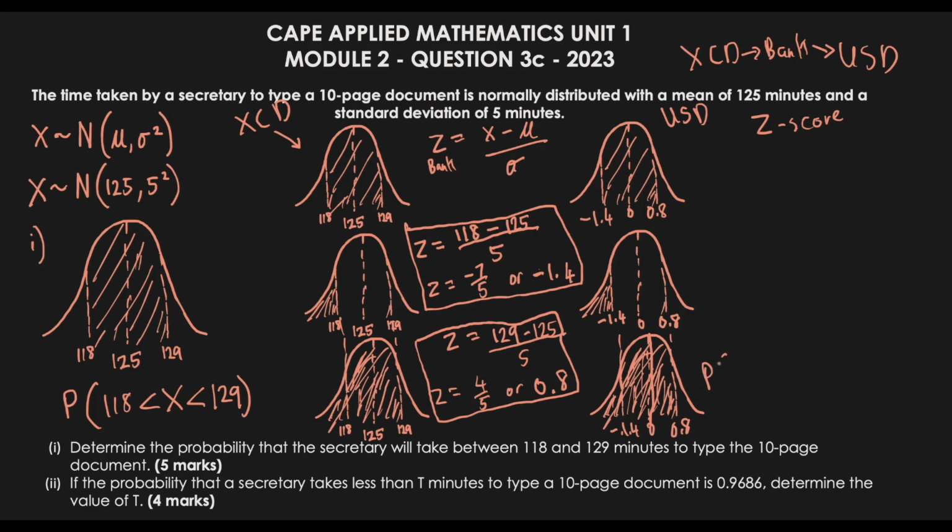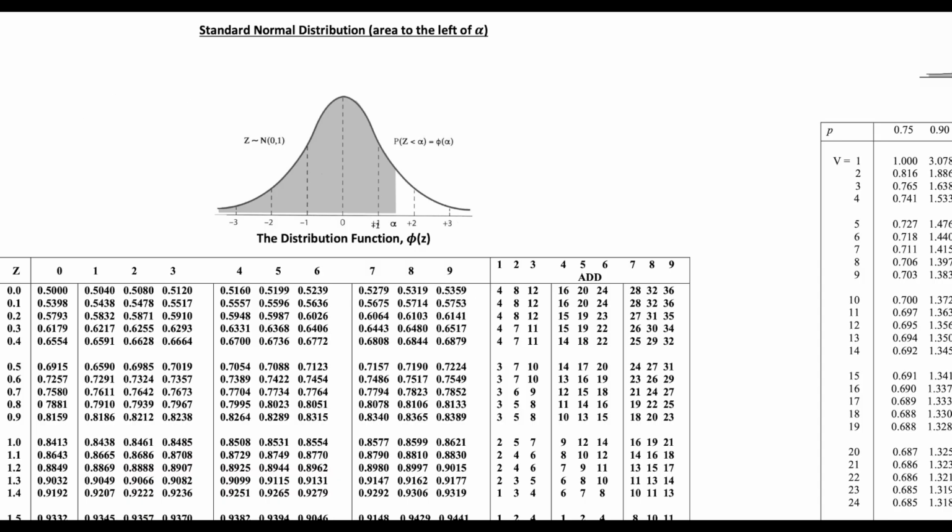So for the probability of X being less than 129, based on our 0.8 in the z-score table, we have to look along here for 0.8. Since we didn't have any number after the 8, we just had 0.8 flat, that means we have to look for 0.80. So 0.8 here, and the second decimal place would be the 0 here.